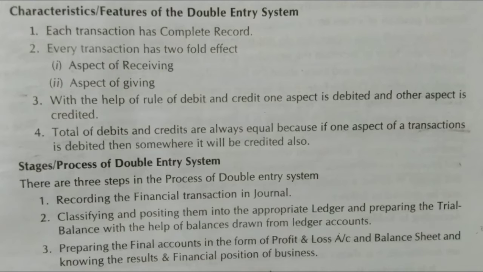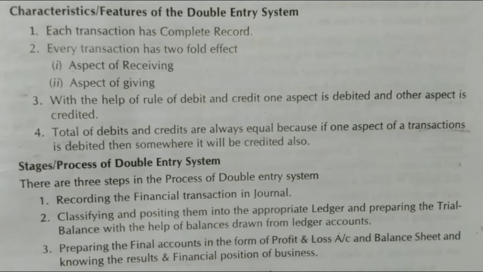The first one, each transaction has complete record. This is not incomplete record. In single entry we will see that is incomplete record. Only one aspect is recorded. But here what happens? Both aspects are recorded. Debit is also recorded, credit is also recorded. So the transaction is complete. So we can say each transaction has complete record. You cannot find part of it somewhere else.